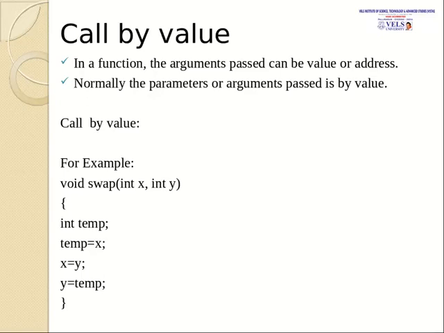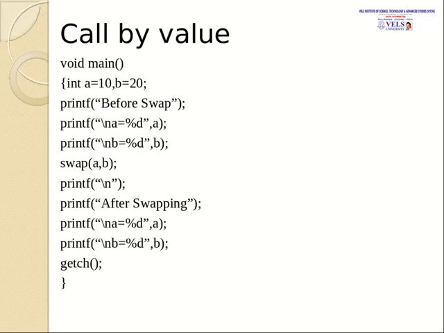In function call by value, you pass the arguments directly to the function. Normally the parameters or arguments are passed by value. In some cases we may pass the values as reference values. Here I have given an example to swap two variables. For example, I define the function here. Let me take the main function.